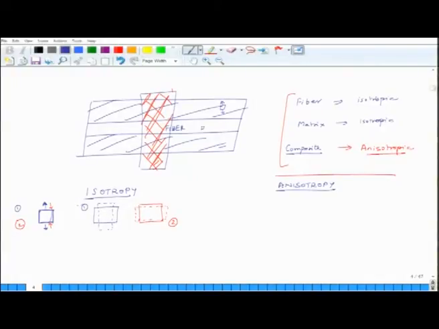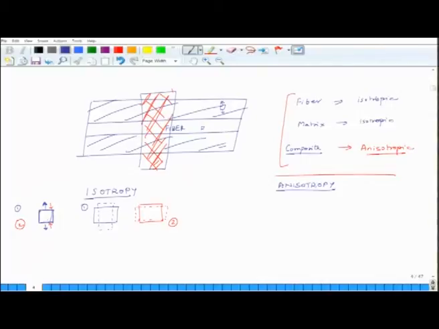What I see is that if I apply tensile stress, I only see tensile strain. If I compress it, I only see compressive strain in the length direction. A tensile load or a compressive load is known as an extensional load.